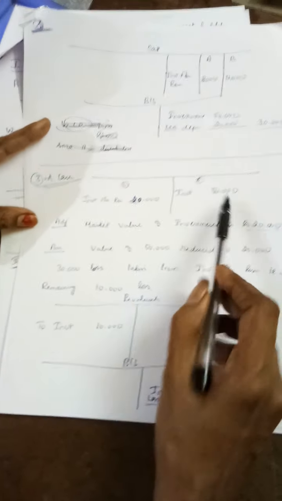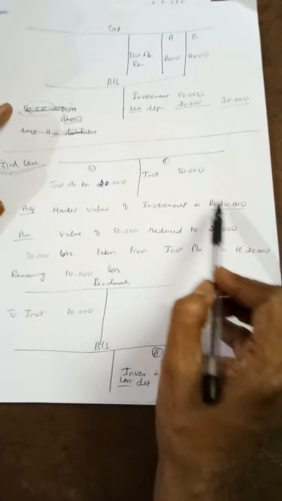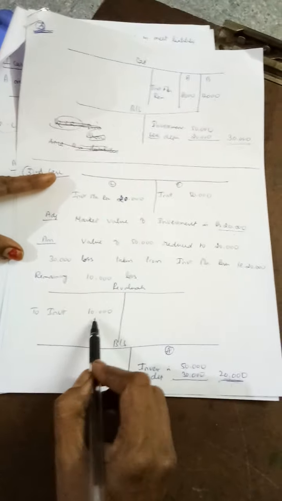Okay, next is the third case. Investment fluctuation reserve is 20,000, whereas investment is 50,000. The market value of investment is now 20,000. So 30,000 is a loss for us, whereas the reserve is only 20,000. From the reserve you can take 20,000. Still 10,000 is a loss. So what will you do with that? Revaluation account debit, by investment 10,000.